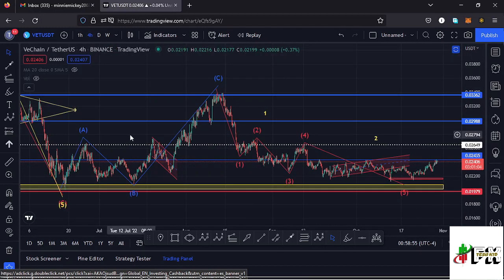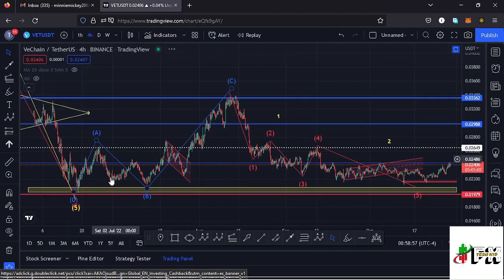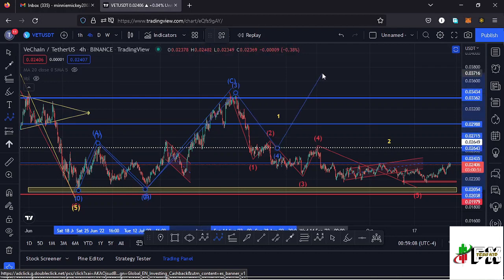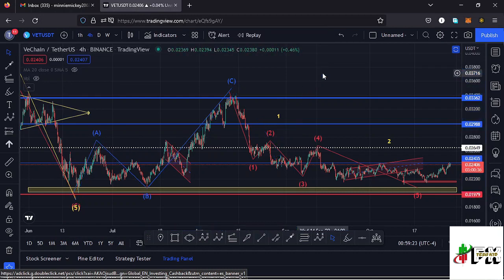Here on the 4-hour chart, after making our low down there, we saw a very nice bounce to the upper side in a movement that I was terming as an Elliott wave structure, having that as the first wave to the upper side, then a wave 2, then a wave 3, then I expected the formation of a wave 4 and then a wave 5 to complete a higher Elliott wave count 1, but that movement to the upper side in this Elliott wave structure got invalidated the moment our wave 4 over here retraced into the high of that first wave, and having done so, I had to remove this Elliott wave structure from my charts and view this movement to the upper side as something else.